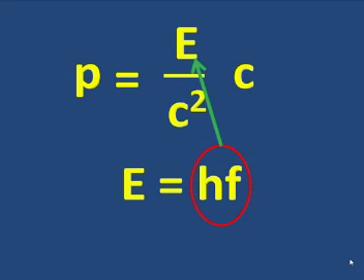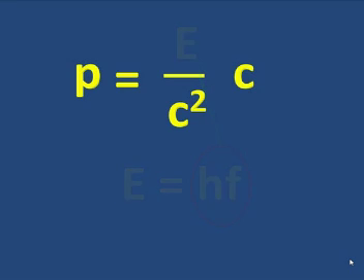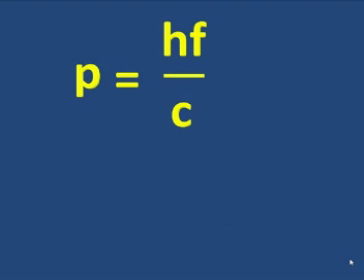We have hf over c squared times c. Well, let's cancel out those c's, and we have hf over c. In other words, the momentum equals E, the energy, over c. But that's not how we normally write it.